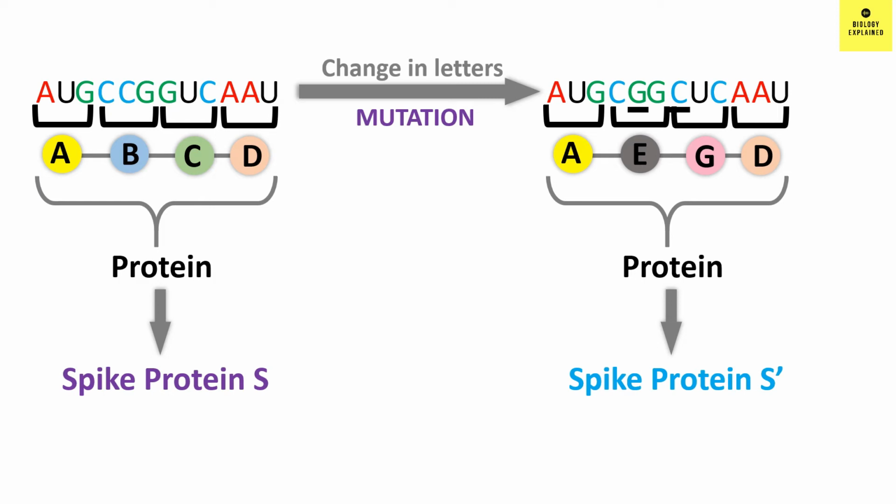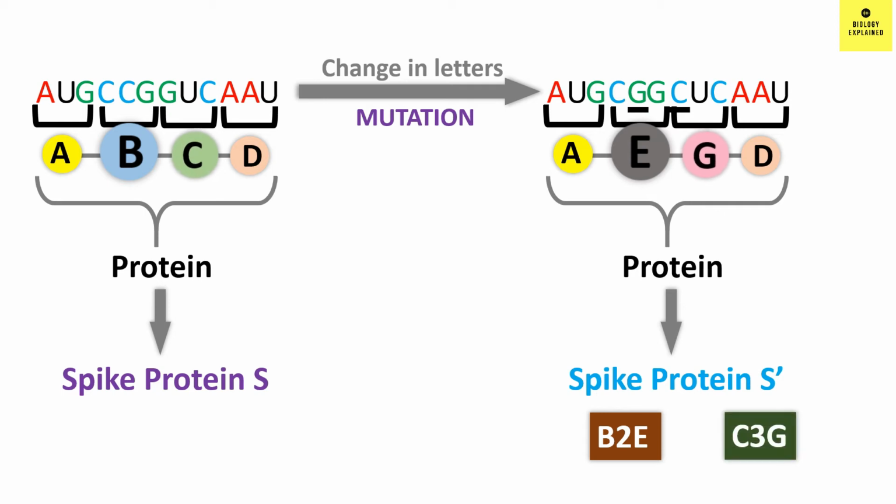So comparing the 2 amino acid sequences, we can say 2 mutations have taken place and amino acid B at position 2 has changed to amino acid E. It will be written as B2E. That is, B has changed to E at position 2.